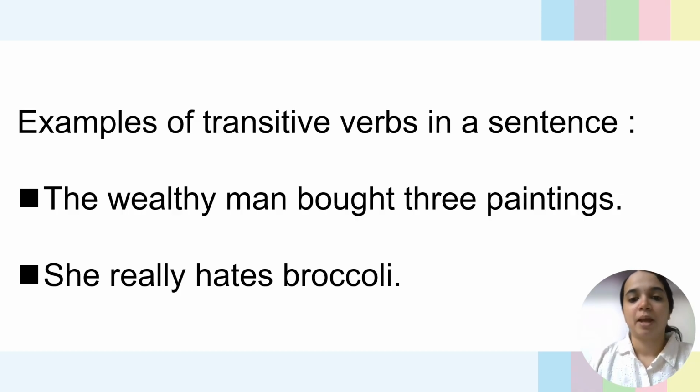The wealthy man bought three paintings. Here the verb is accompanied by an object. Okay, that's why it is known as transitive verb. Next one, she really hates broccoli. Broccoli is the object that is adjacent to the verb.